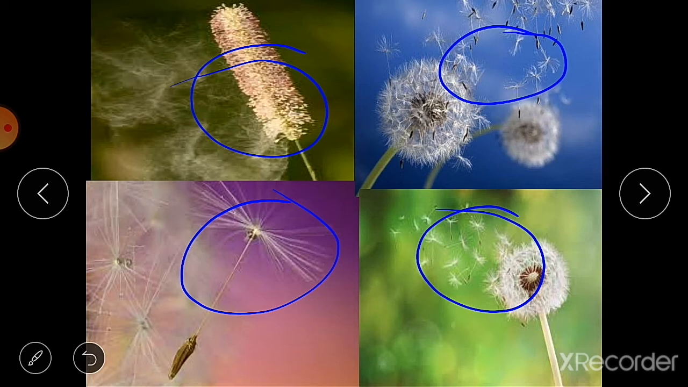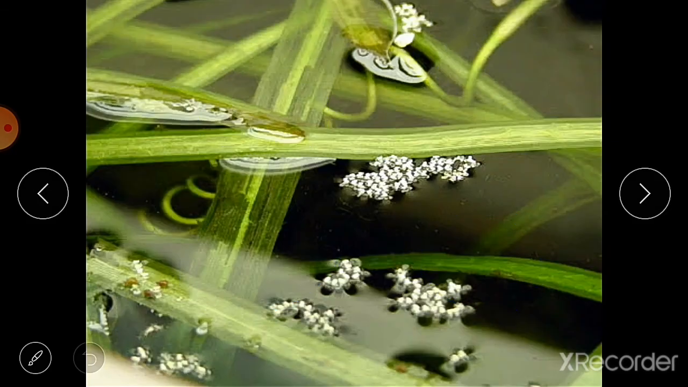Then pollination by water. In aquatic plants such as Vallisneria, Hydrilla, etc., pollination is brought about by water. Just now we have seen the diagram here. These pollen grains fall into the water and then are carried by the water to the other flowers.